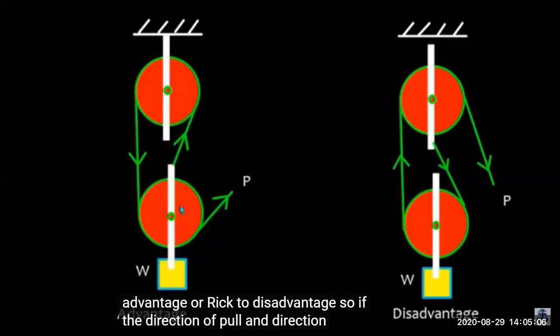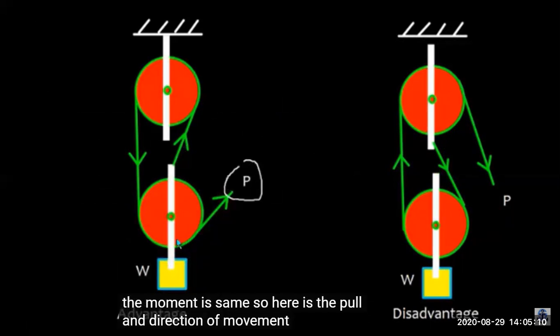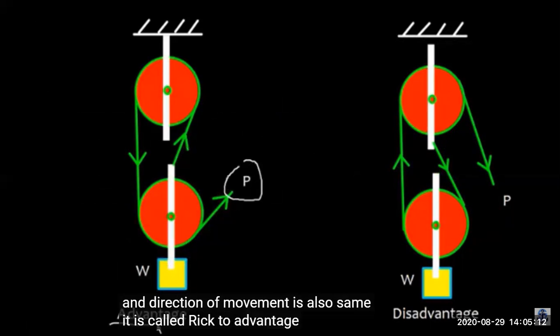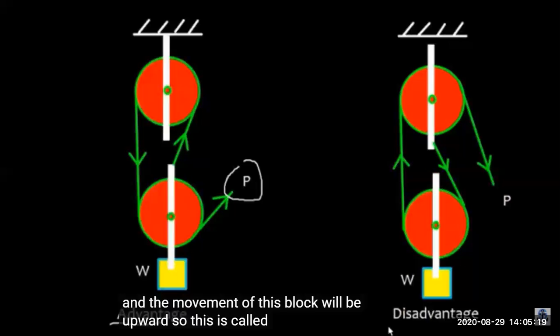So if the direction of the pull and the direction of the movement are the same, then it is rigged to advantage. And if the direction of the movement of the weight and the direction of the force applied, P, are different directions, then it is disadvantage.